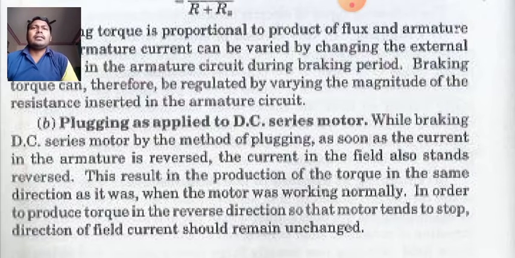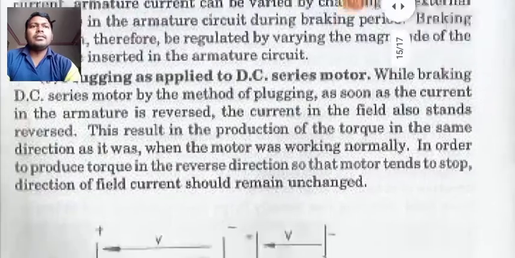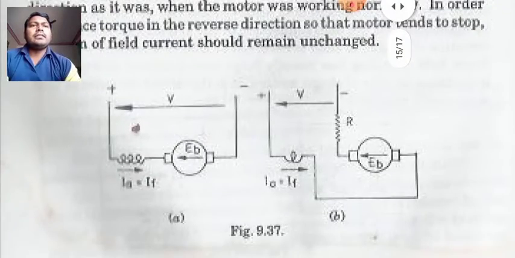Because they have been connected in series. This results in the production of torque in the same direction as it was when the motor was working normally. In order to produce torque in the reverse direction so that the motor tends to stop, the direction of field current should remain unchanged. Now, how do we achieve this?